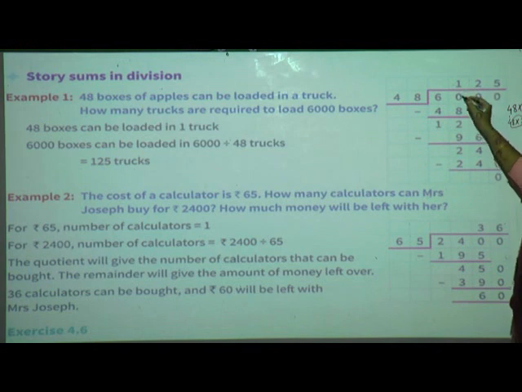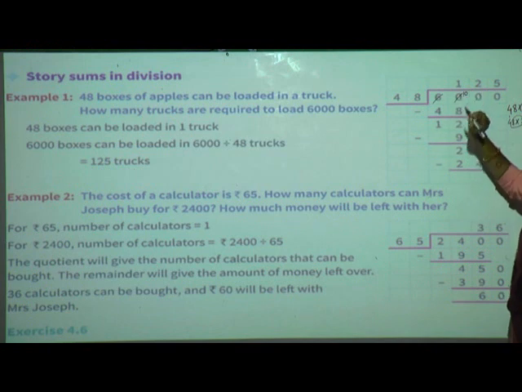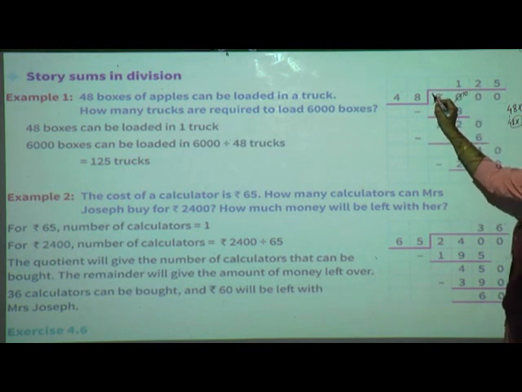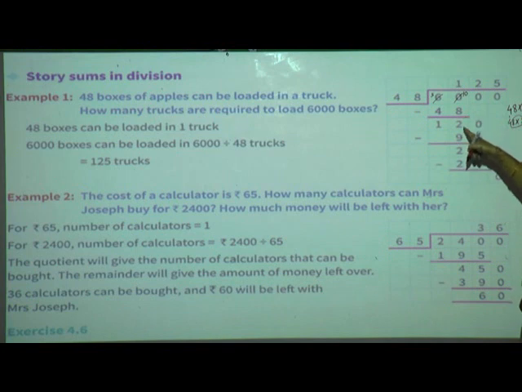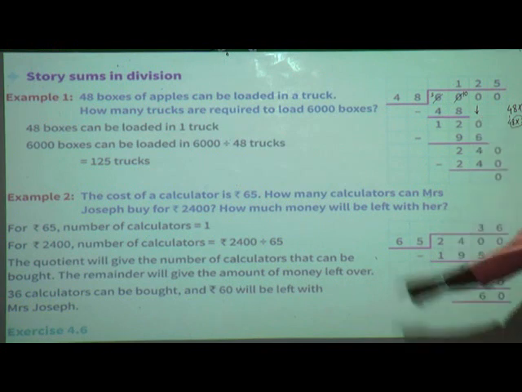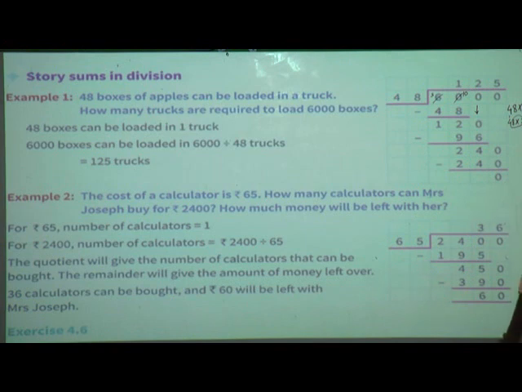When we subtract 0 minus 8, we can't, so cut the 0, write it as it is, and take a borrow from the neighbor. Neighbor is having 6, he will give 1 here, 5 will remain. Now 10 minus 8 is 2, 5 minus 4 is 1. Now bring down the next number, that is 0. Now we have 120, isn't it? I taught this, you can find it with estimation also, that we will do with the second one. Here I will go with the table. Now 120, we have to see till where 120 will come in the 48 table.